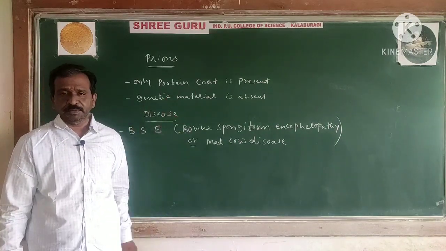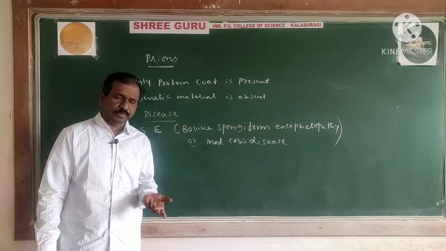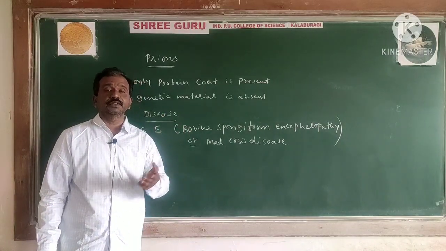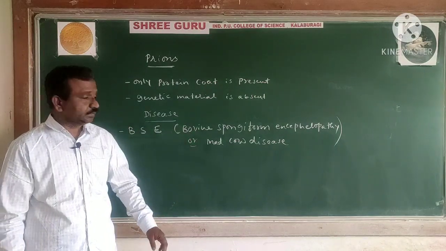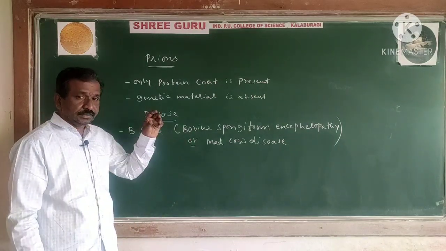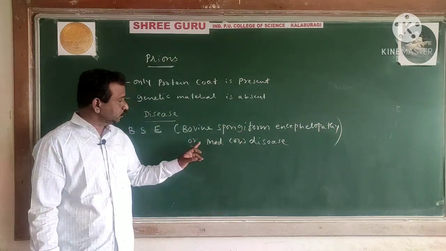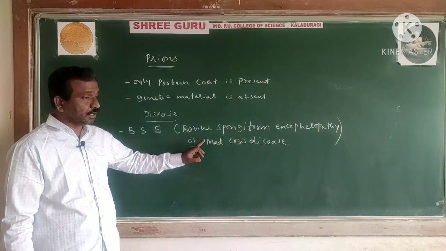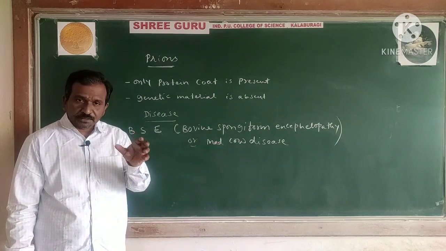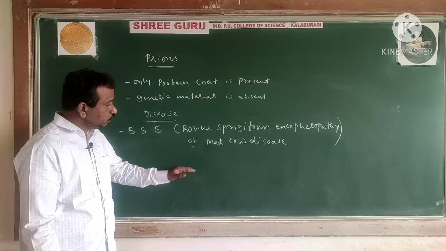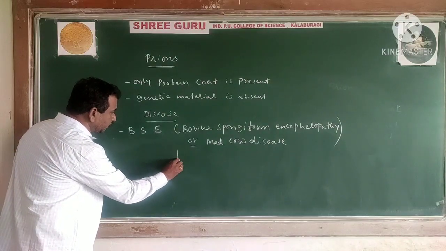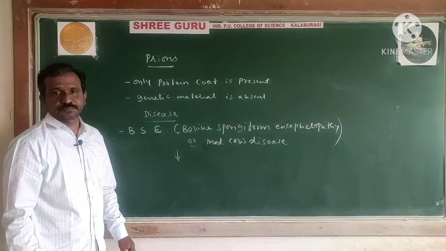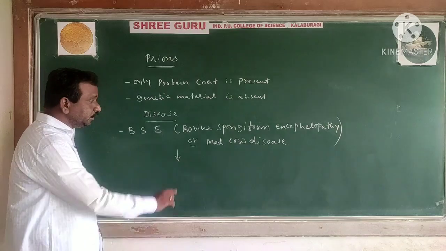If the complete nerve cells are destroyed, the person may die or be observed in a coma stage. We call it bovine spongiform encephalopathy. So this is the agent that causes it. It causes the disease in cows or cattle, and it is also entering human beings. It is going to enter human beings.